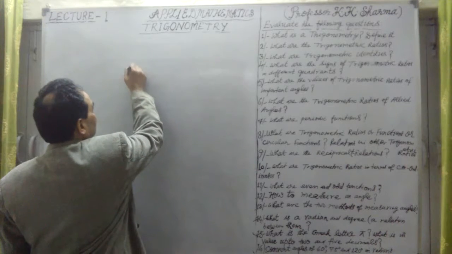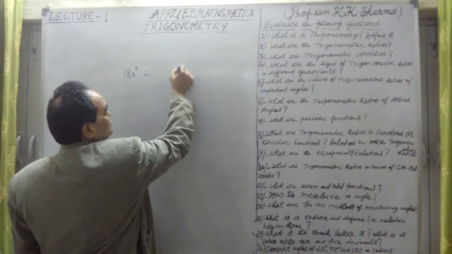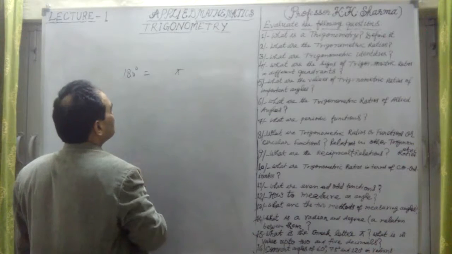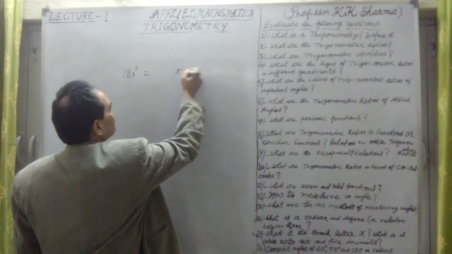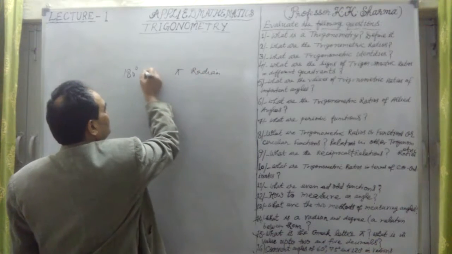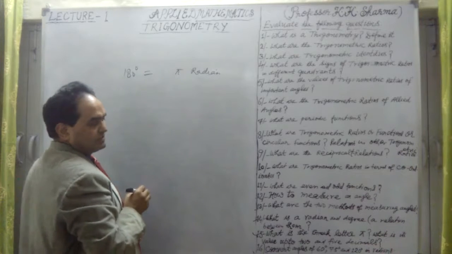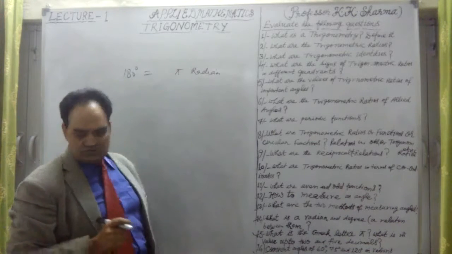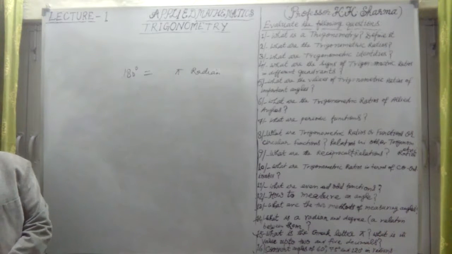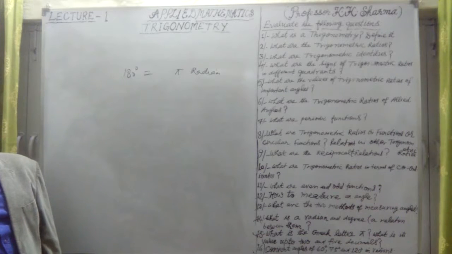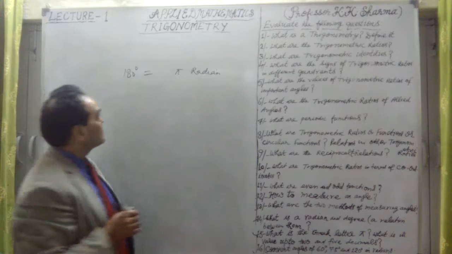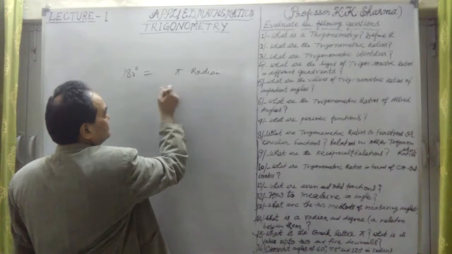Because 180 degrees is equal to pi radians. So 1 degree is equal to pi upon 180 radians.